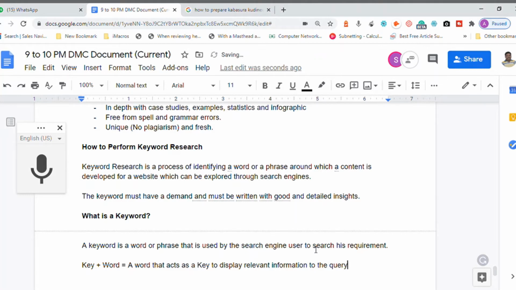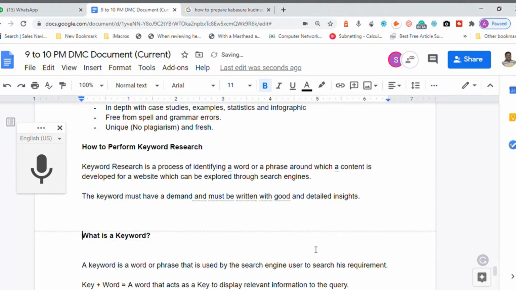Whatever query a user raises, the choice of words decides what information is displayed. The results displayed in Google are controlled by the choice of keyword used by the user, not by the search engine. When the user changes his choice of words, the results also will vary.